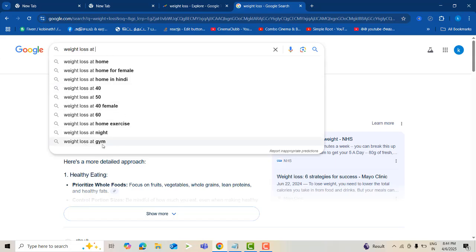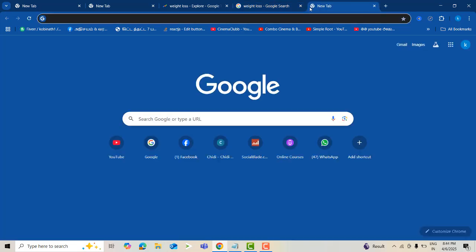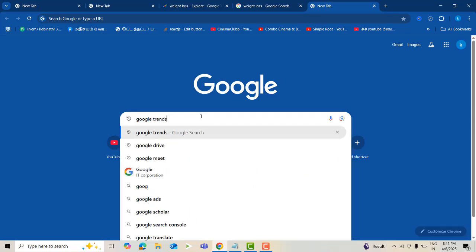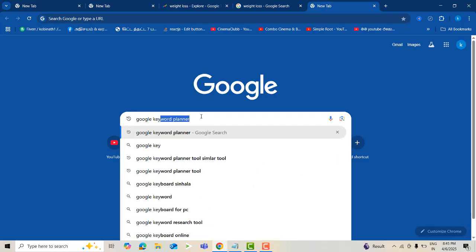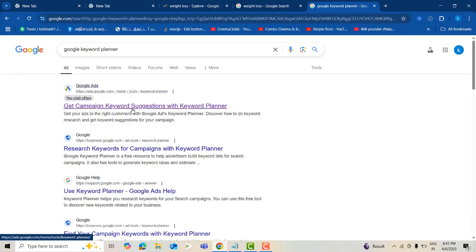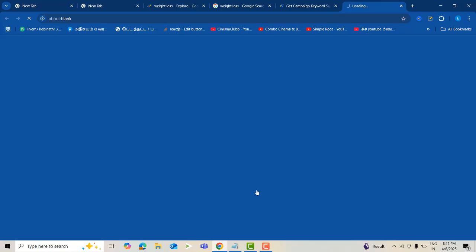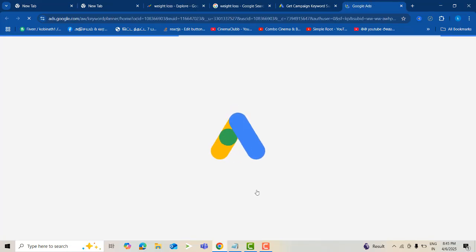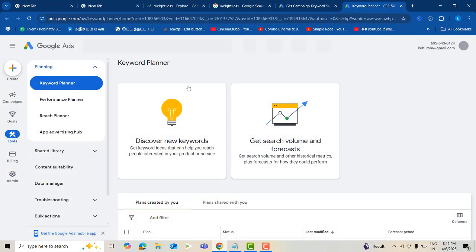Weight loss at gym. Let's search this with the help of Google Keyword Planner. This is the best tool for keyword research without paying anything. It is completely free, brought by Google. If you want a paid one, you can go with Ahrefs or any other paid tool, but this is completely free.